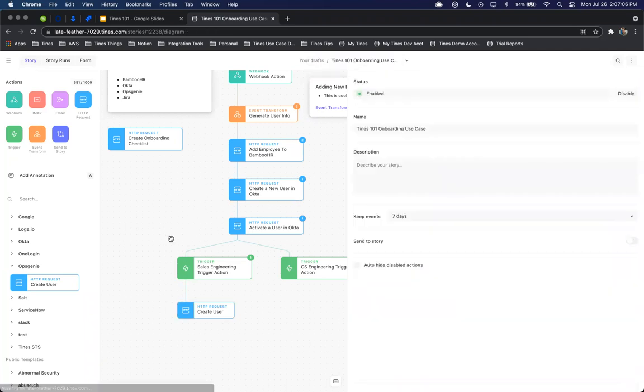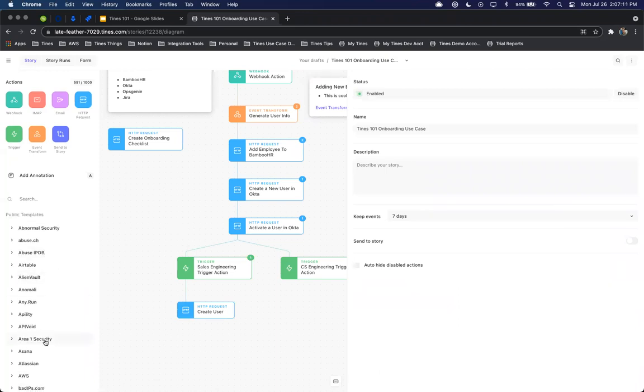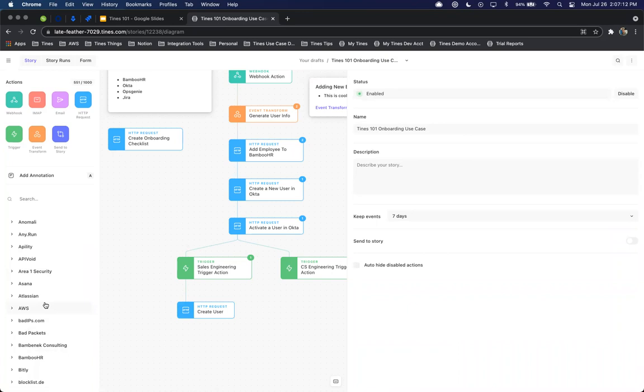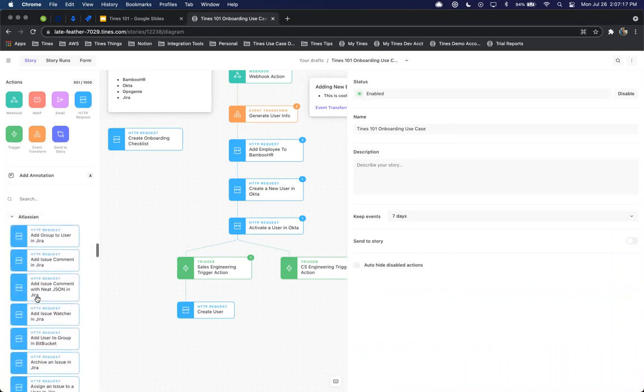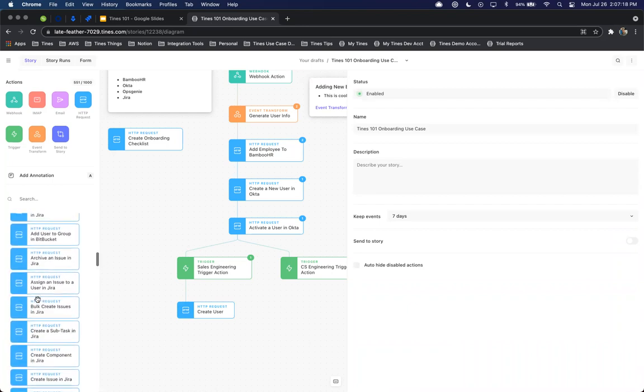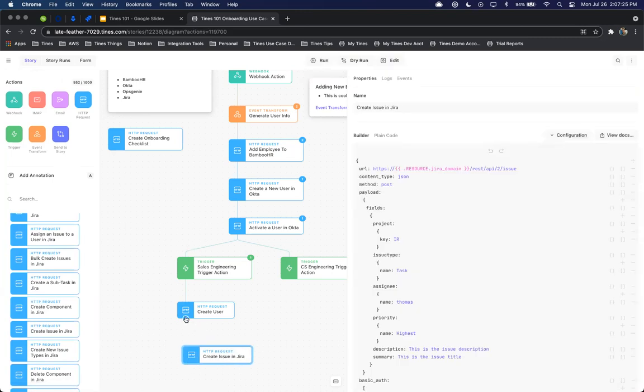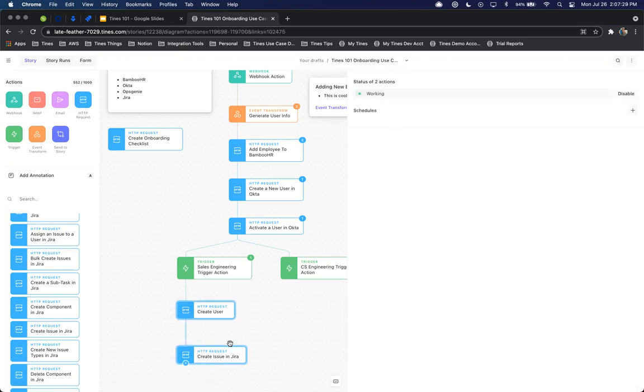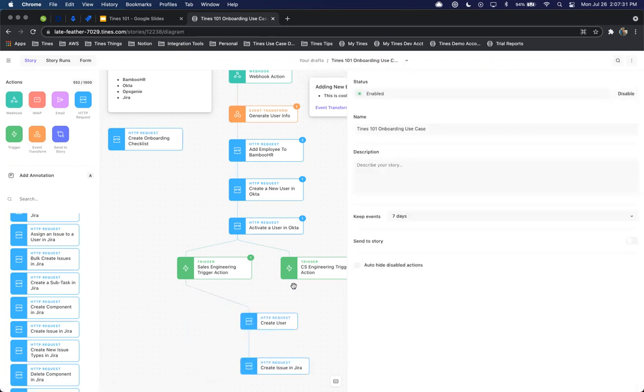Now the last piece I want is to document all of this in Jira, so I have a system of record on all of the tools that the user's been added to, and make that very simple and consistent to continuously get. I'm going to drag this over here, recreate the issue in Jira, and tie both of these up in the middle.